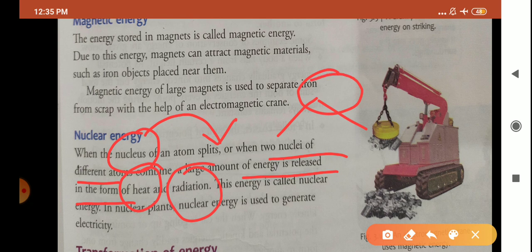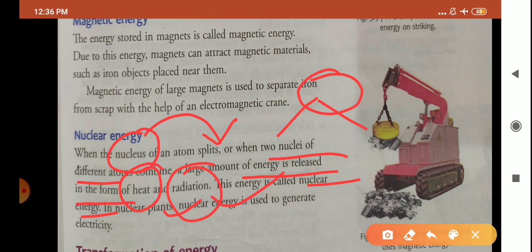In both cases, a large amount of energy is released in the form of heat and radiation, and this energy is known as nuclear energy. And this nuclear energy is used in nuclear plants to generate electricity.